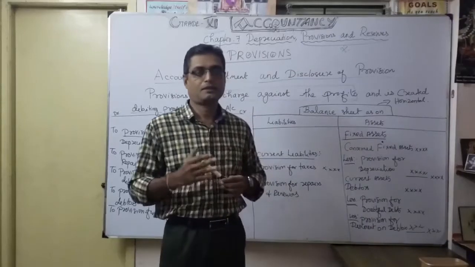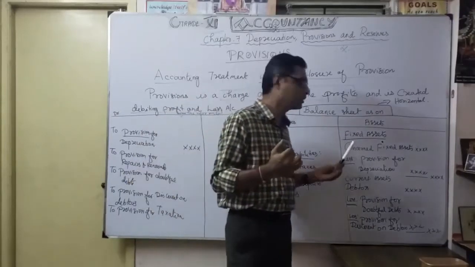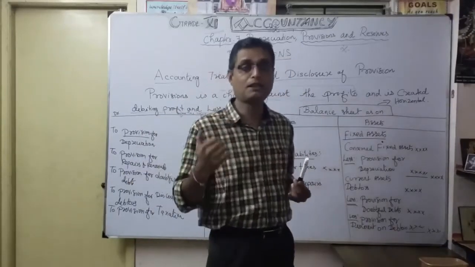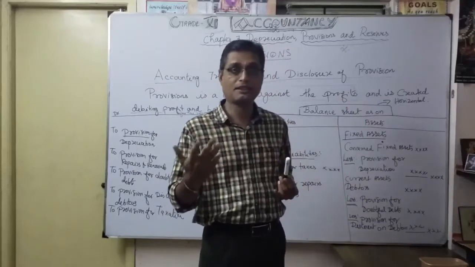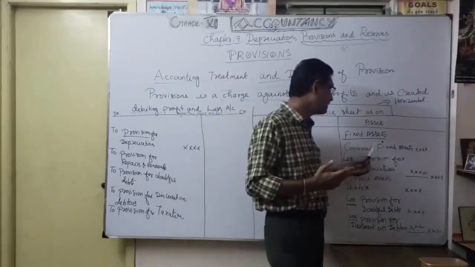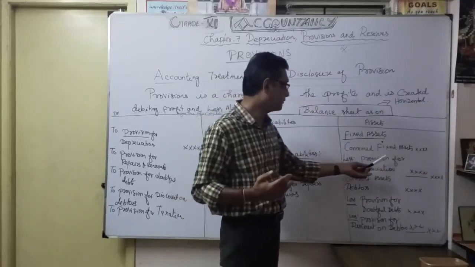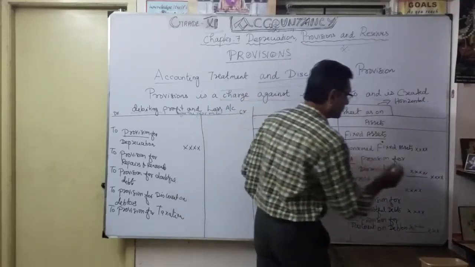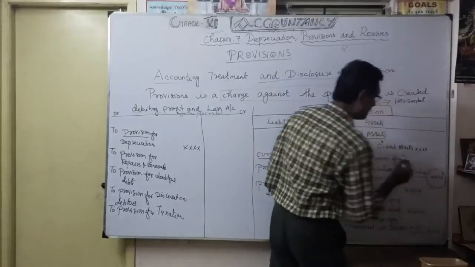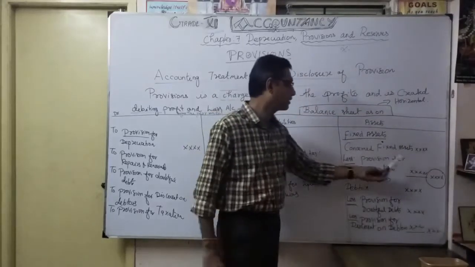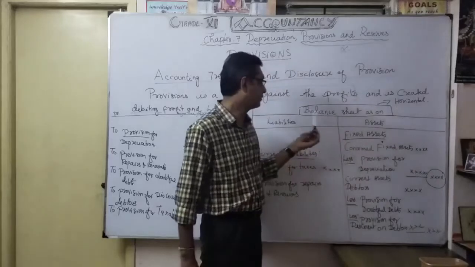Thereafter, which is very important, car, plant and machinery, computer, like that. For the concerned fixed asset, we are going to deduct provision for depreciation. Then only you know the exact asset value for the particular date.